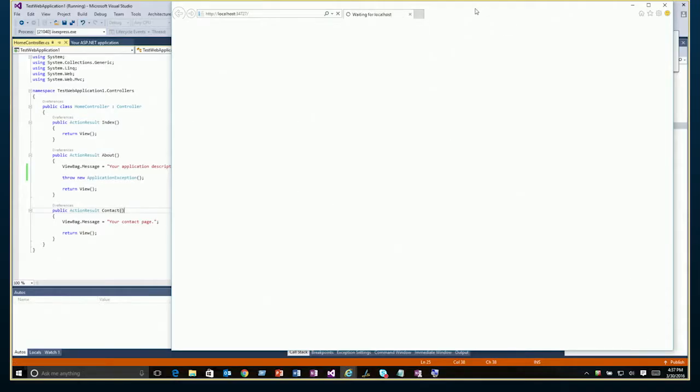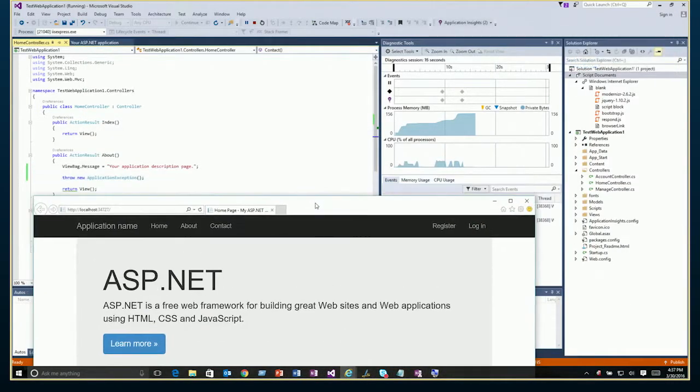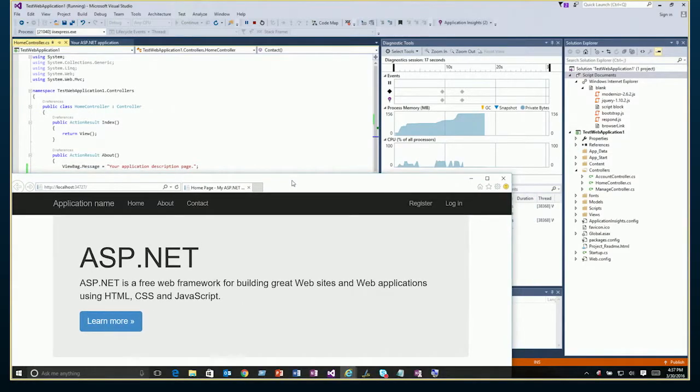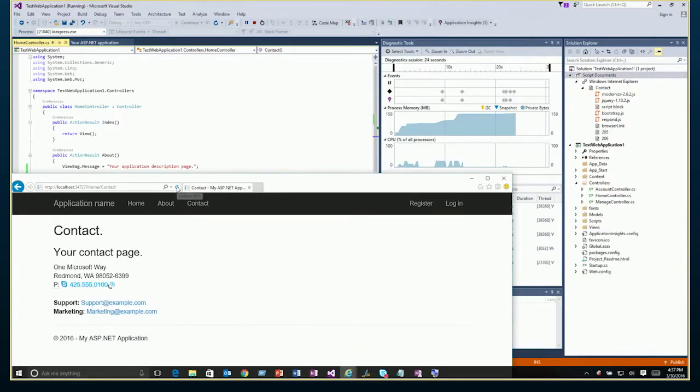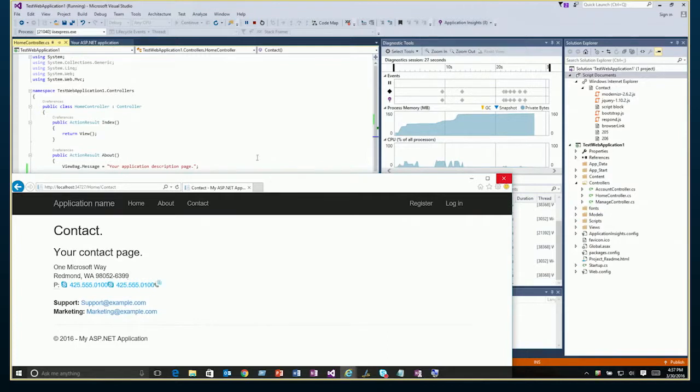And here we go. All right, I'm going to move our web app a little out of the way so we can see what's going on at the same time. We can do what we did before. Click on Home, Contact, refresh the page, and we see we get the gray diamonds like we did before, and all of those things are logged.